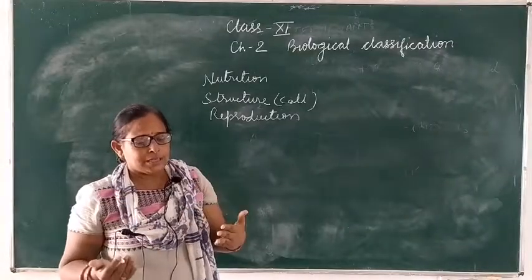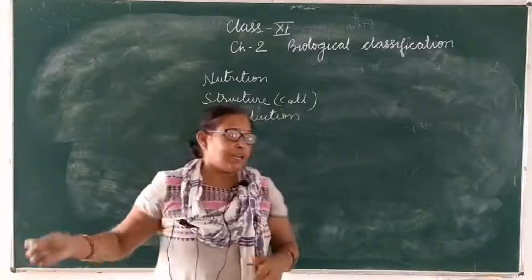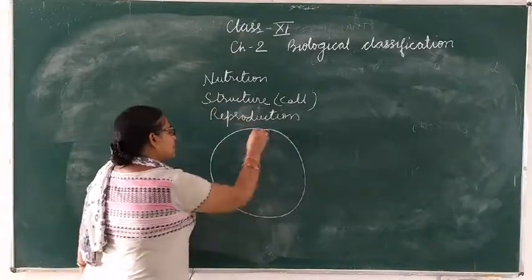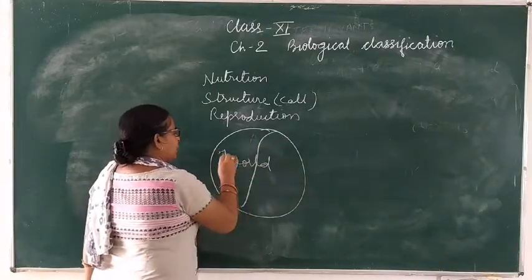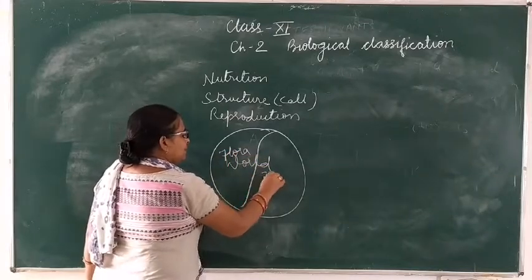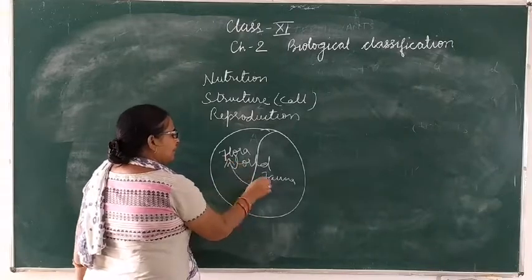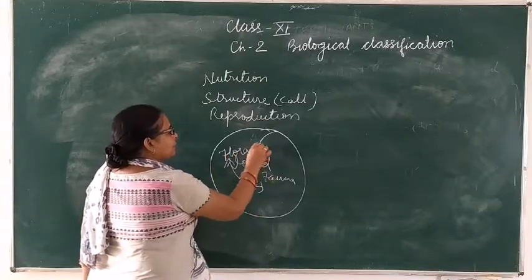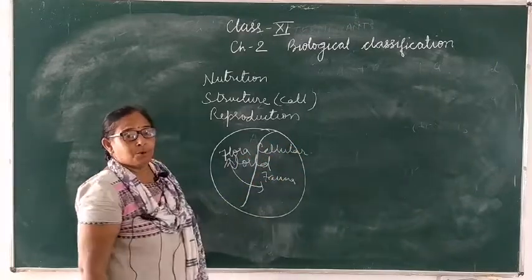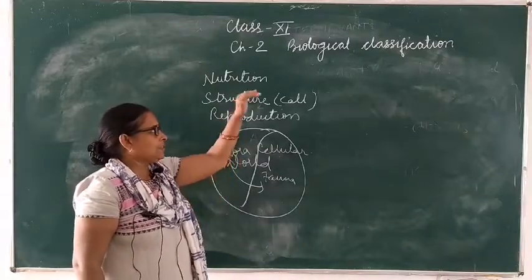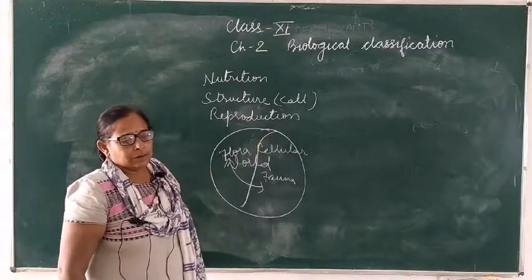Scientists arranged this classification to know about the relations. Like when the living world is classified into flora and then the second is fauna. So, what is the main common character between flora and fauna? That is cellular body, means both have a cellular body. Likewise we see in this classification the relation between one organism and another organism.